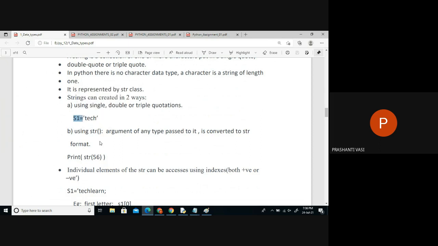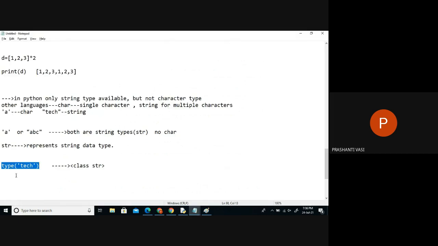The second way to create a string object is using a function called str. So whenever you say str like this, and inside that you put anything, this str function is used to convert an int to a string type of data.